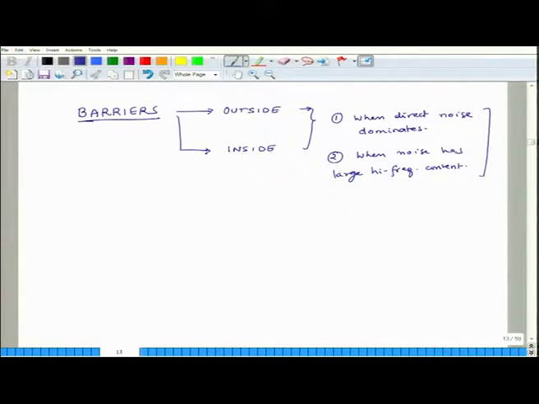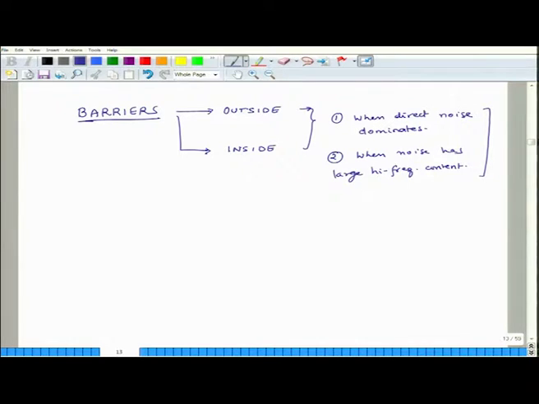So, if we think that our situation is such that we have a lot of low frequency noise, then probably we should not worry too much about barriers as a way to reduce the overall noise level. And also, if we think that a lot of noise is not because of direct transmission, but it is coming because of reflections, because of reverberations, then again we should not worry too much about having barriers to solve the noise problem. What we will discuss today and probably tomorrow also is barriers which are located outdoors. But before that, I wanted to again point out two or three things as to how barriers prevent spread of